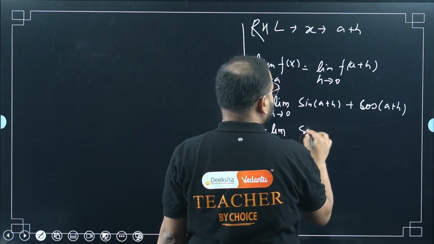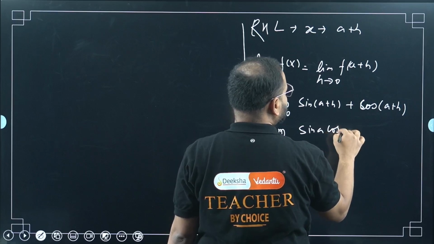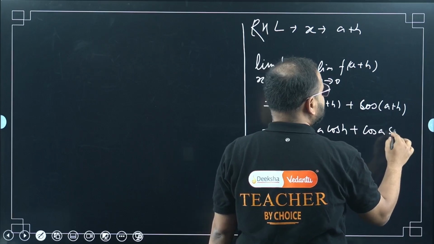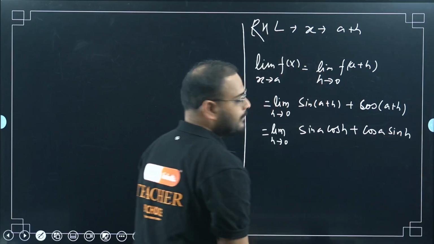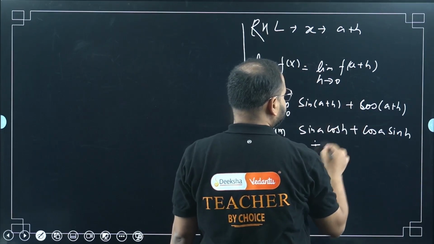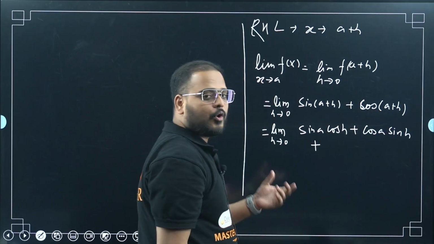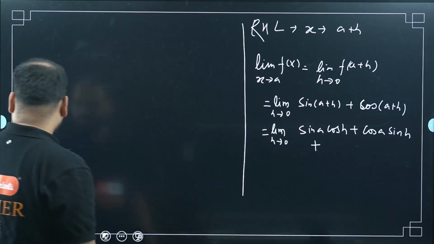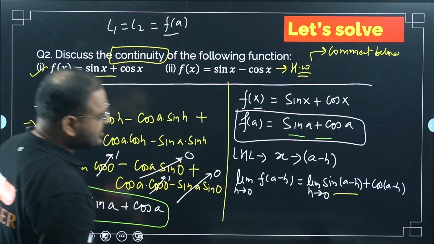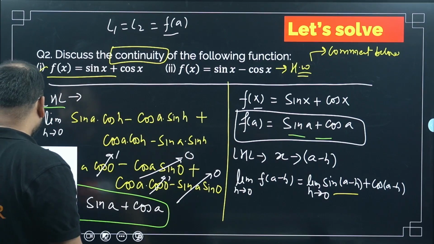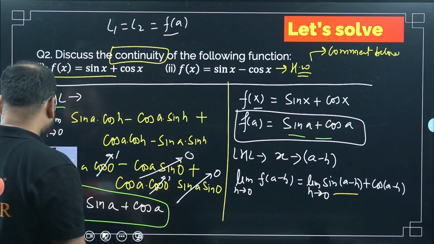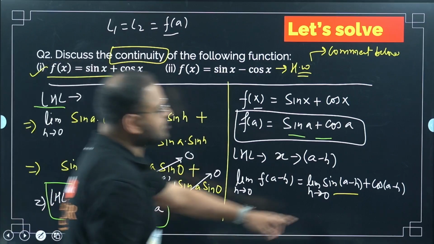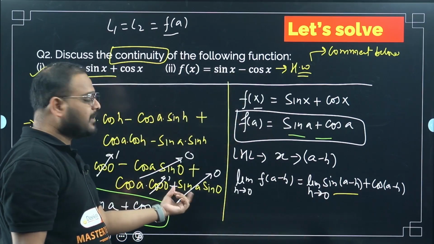Sin(A plus B), same thing: sin A cos B, where B is my h, plus cos A sin B. Same way over here, cos(A plus h) will be cos A cos B plus sin A sin B. Okay, this was cos(A minus B), right? I took the value wrong. This is plus, not minus.